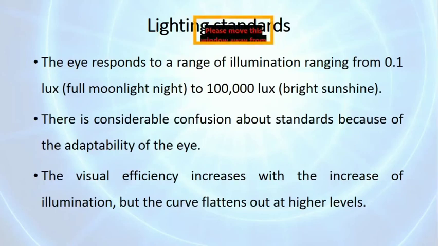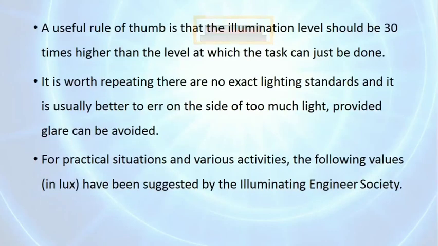As the illumination increases, visual efficiency increases. But the curve flattens out at the higher levels of illumination. At very high levels of illumination, we cannot see the objects. So the illumination level should be 30 times higher than the level at which the task can be just done.